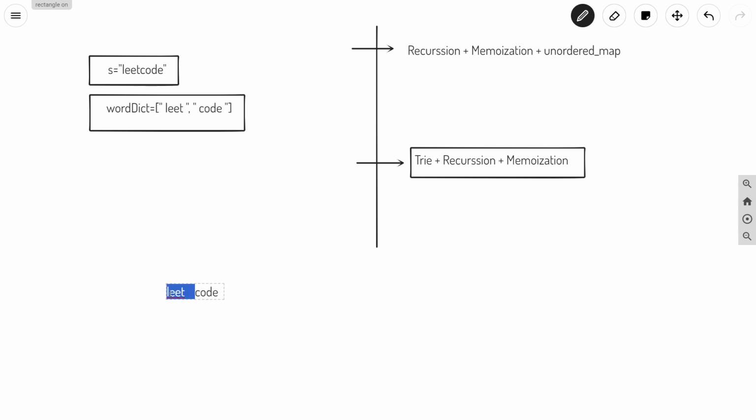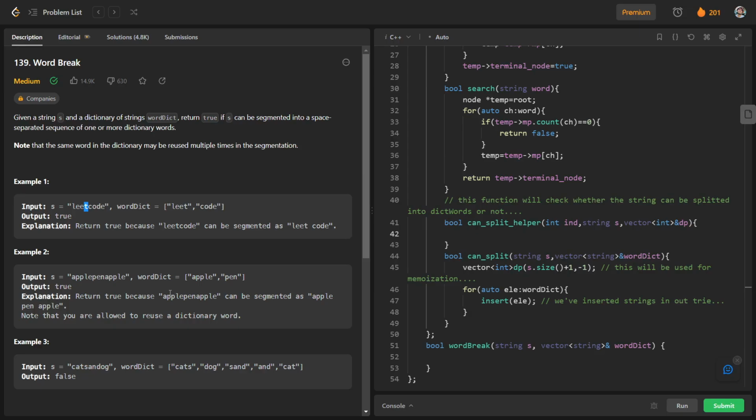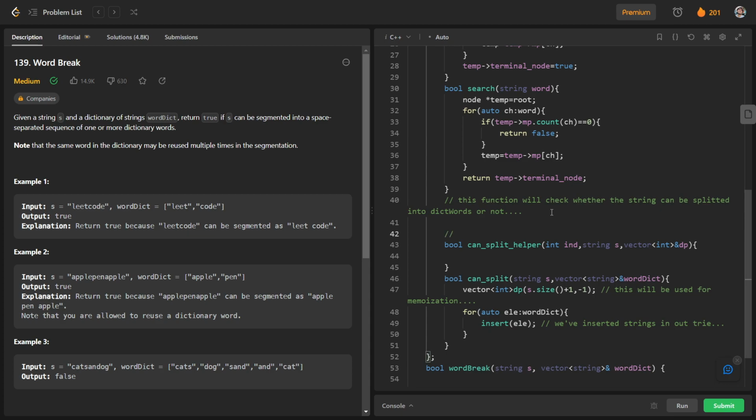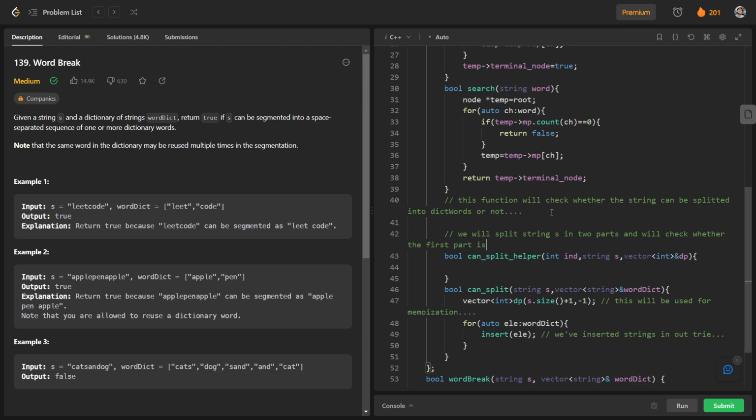So we will check whether the first part is present in the dictionary, or in our try, and if it is present, we will solve again for the second part recursively. I will write an idea here: we will split string s into two parts and check whether the first part is present in our try or not.